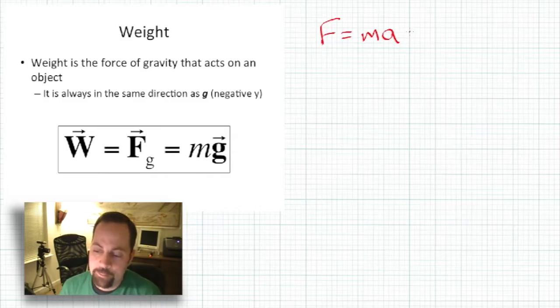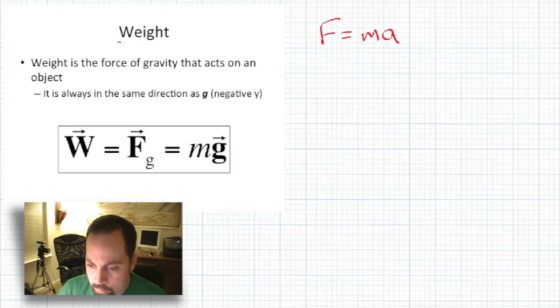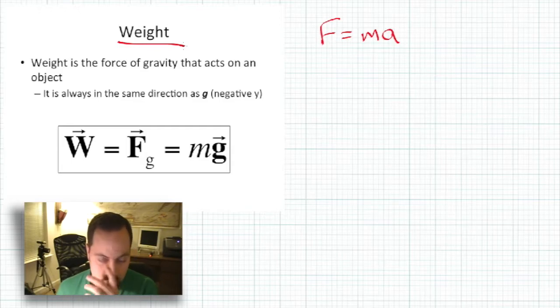opposite direction. What we're going to continue with right now is very parallel to Newton's second law. That is, force equals mass times acceleration. And that brings us to the concept of weight. Oftentimes, people get weight and mass mixed up because sometimes we weigh things in kilograms.